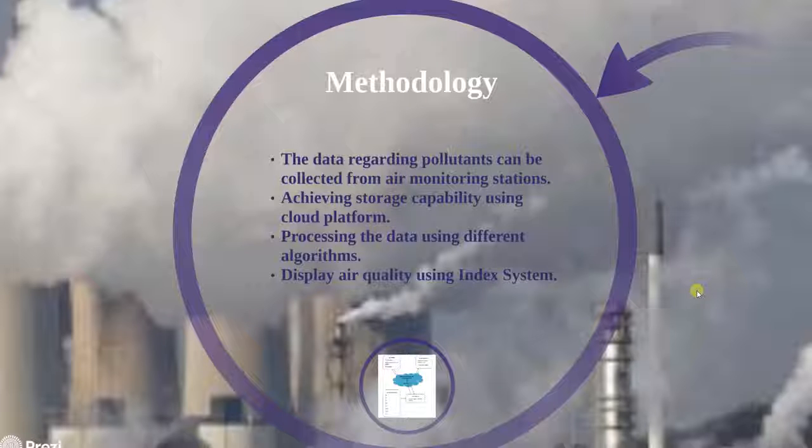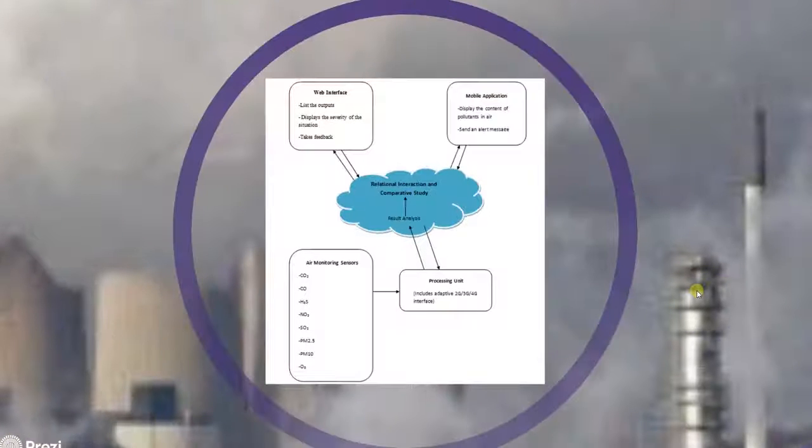on a good interface. This is our basic diagram: there is a web interface, a mobile application, and a processing unit. For the processing unit we are using Raspberry Pi, and for air monitoring we have used some sensors, which will be explained later in detail.